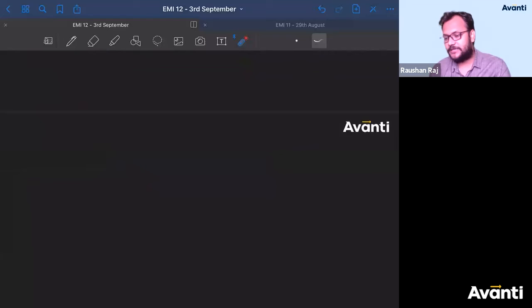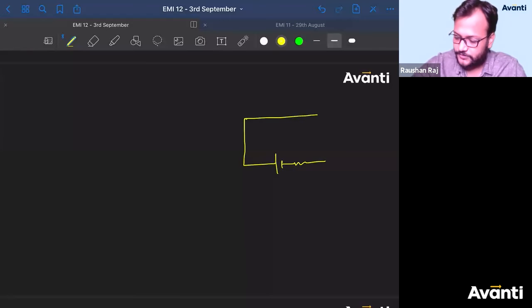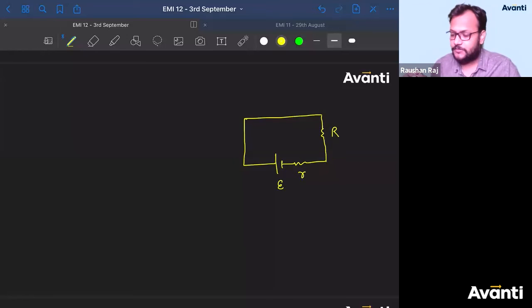अच्छा, let me give you a short revision about this power now. When you write, consider if you are having a battery. बहुत ही छोटा revision कर रहा हूं बच्चा. I hope you will love this. So consider this is small r, this is capital R, and this is E. In normal resistive circuit, where a cell is there, where internal resistance is there, and where an external resistance have been connected. If I ask you what is E into I, then what is the meaning of this?